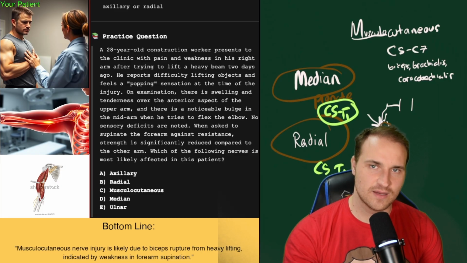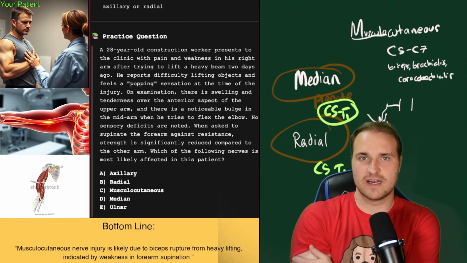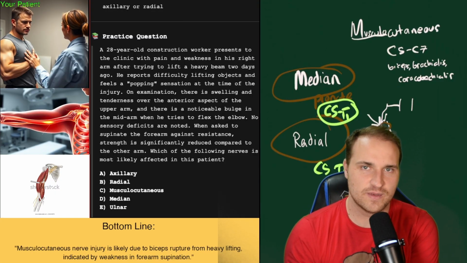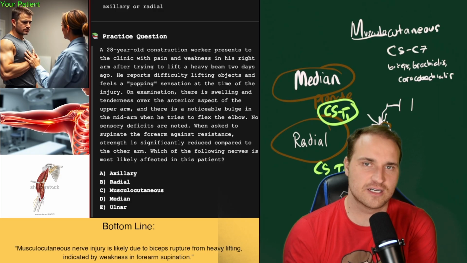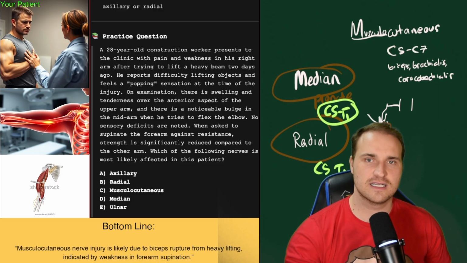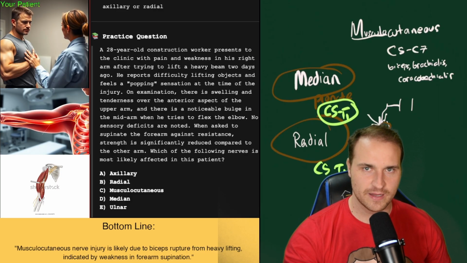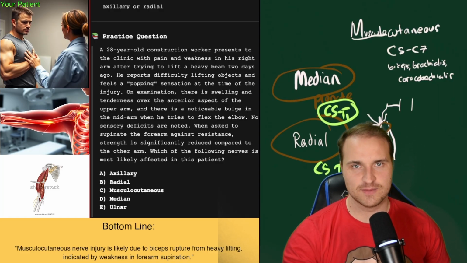But the radial, you'd see damage in Saturday night palsy, the midshaft humerus fracture. And the median would be like a supracondylar humerus fracture, carpal tunnel, wrist laceration, that kind of stuff. Radial is wrist drop, weakness in elbow extension, and then thenar atrophy, ape hand would be seen with the median.